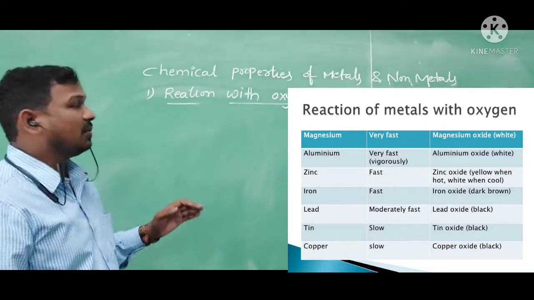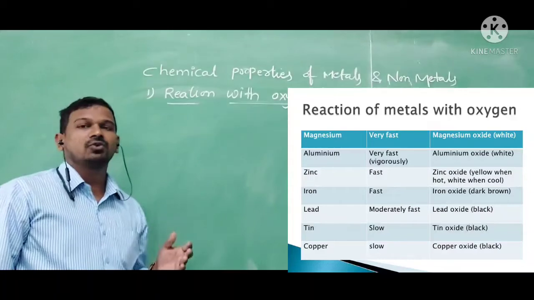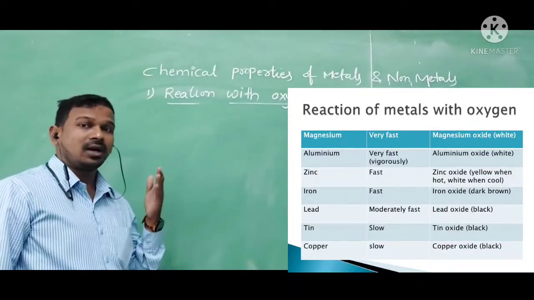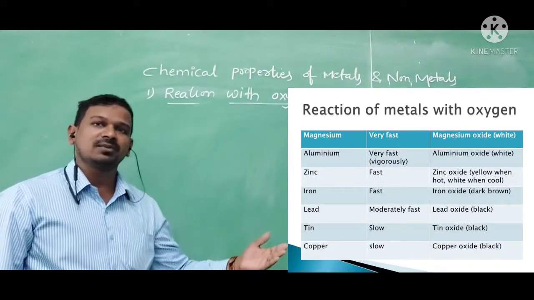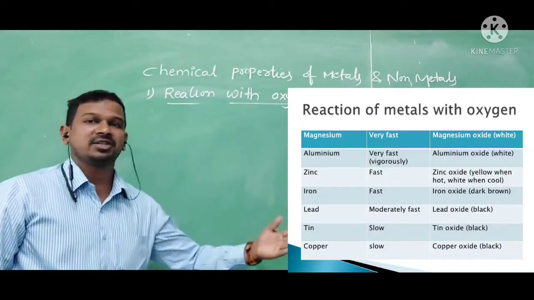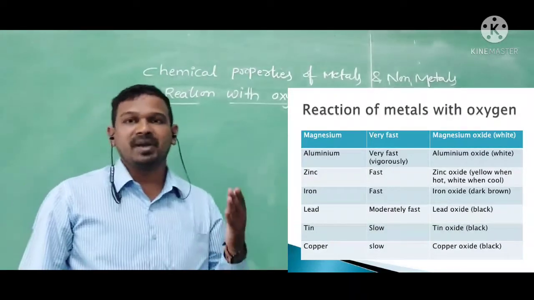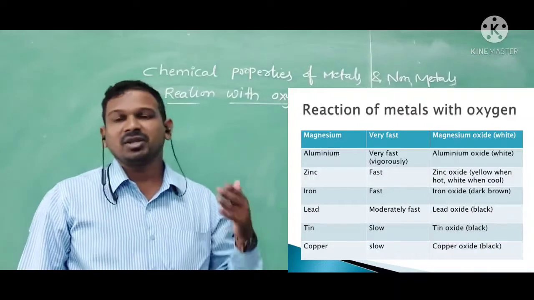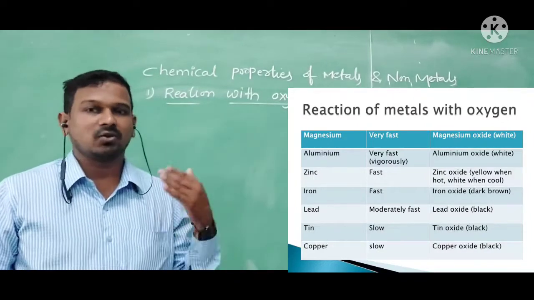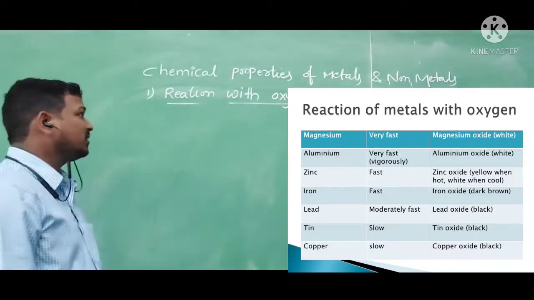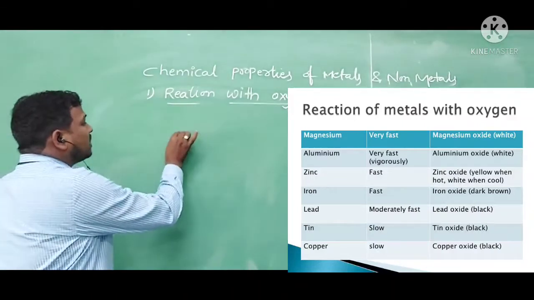Here, with the help of one activity, we are going to show how the metals react with the oxygen, and after reaction, how they are called basic in nature. With the help of the litmus test, we are going to prove it. For that, I am taking the magnesium ribbon.